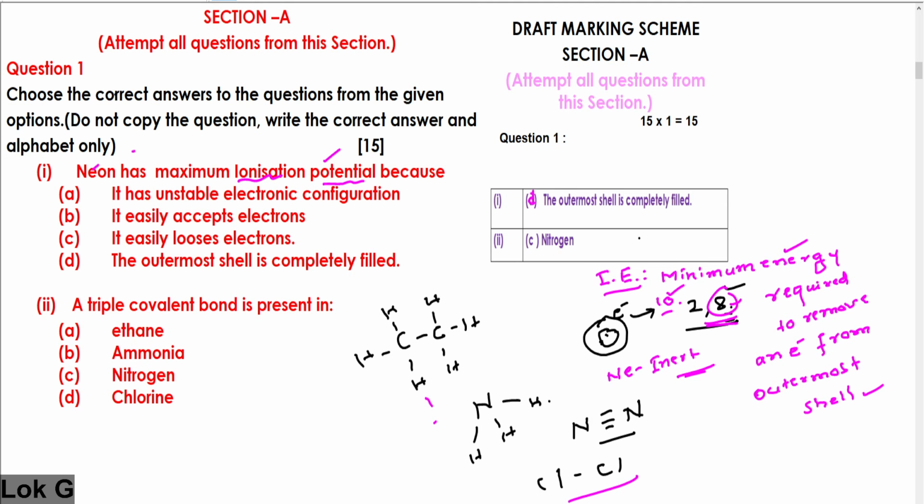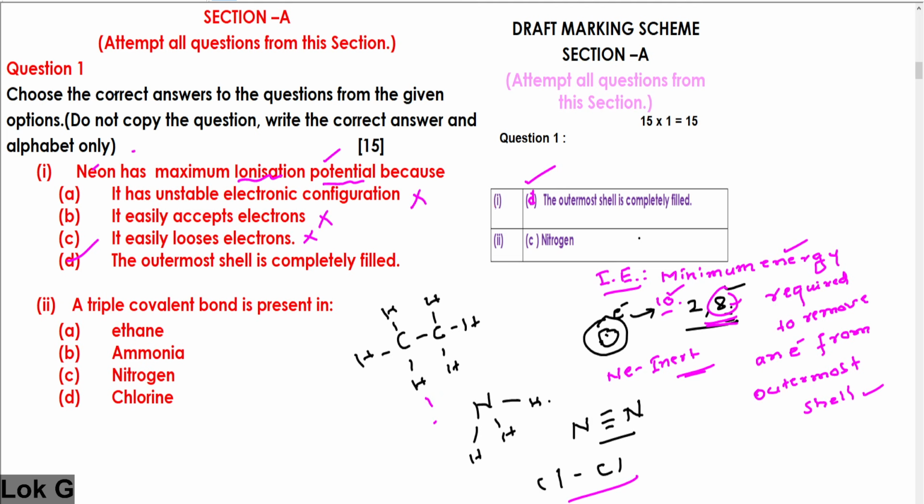Keeping this in mind, choose the correct answer. It has unstable electronic configuration: it is wrong. It easily accepts electrons: no, noble gases cannot easily accept electrons. It easily loses electrons: no, it cannot easily lose electrons. The outermost shell is completely filled will be the correct answer. Therefore, D is the correct answer.